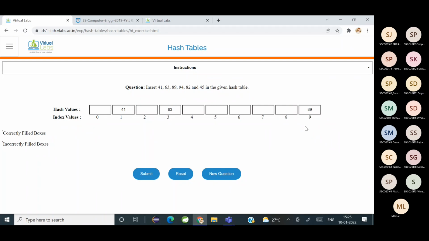Index 4. 82. Index 2. And 45. Index 5. Okay, let's check it out. Yes, have you all understood? Is it clear, everybody?